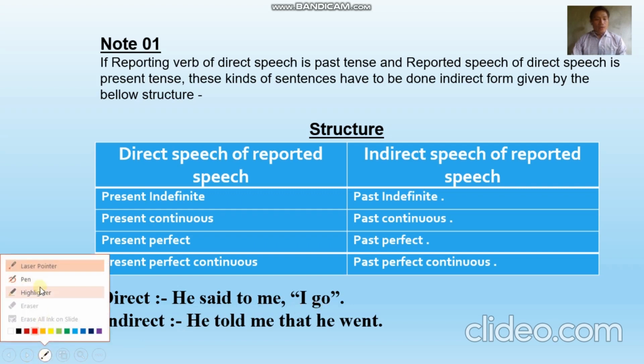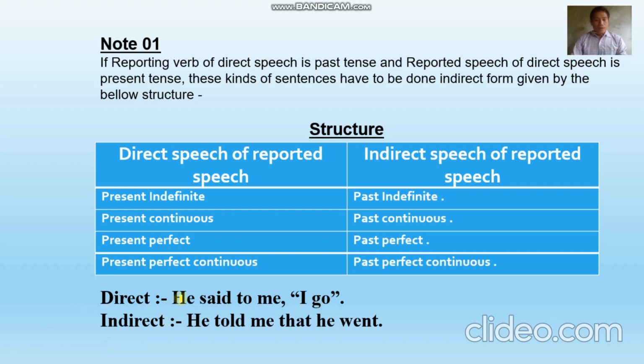Here, in 'He said to me', this part is called reporting verb, and 'I go' is called reported speech. So in indirect form, instead of 'said to me', I have written 'he told me'. Why? Because according to direct form, we have to use 'said to', but in indirect form, we have to use 'told'.